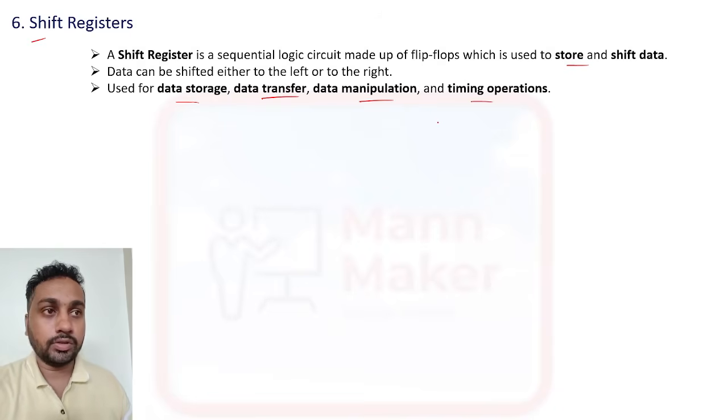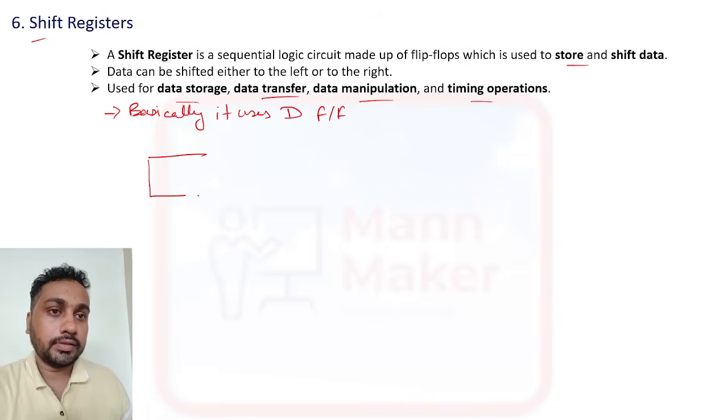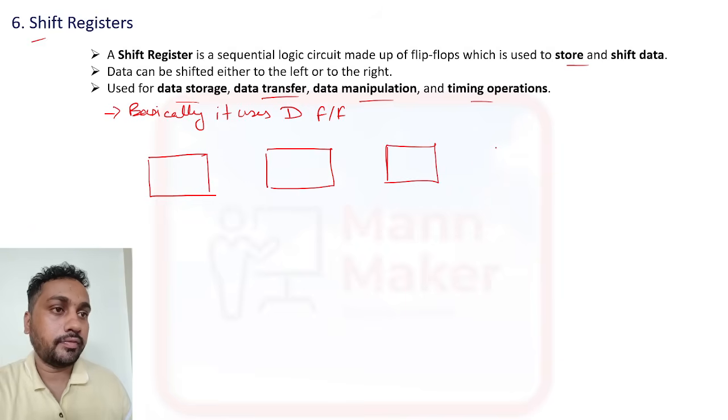For this purpose, we are using shift register. Basically, it uses D flip-flop to design counter. Suppose if we see the diagram for counter, we'll take 4 D flip-flops to design this one.